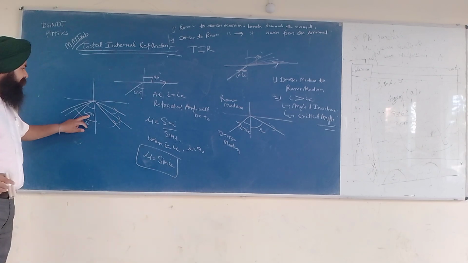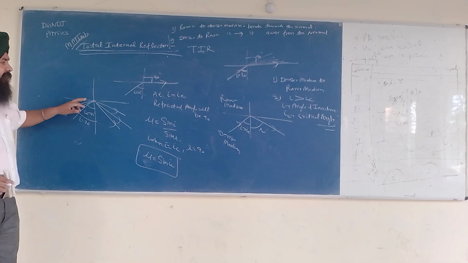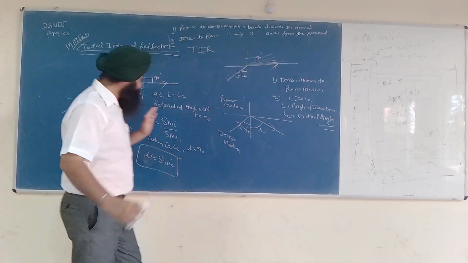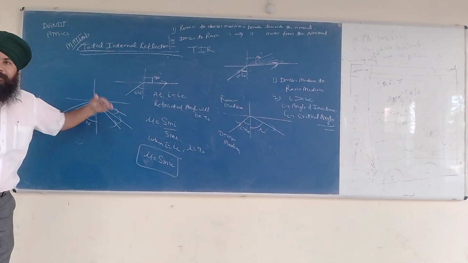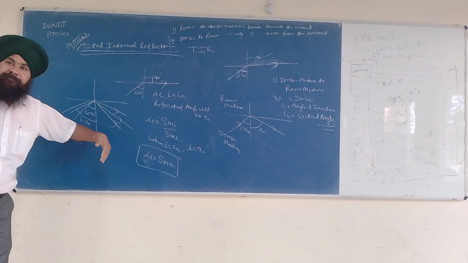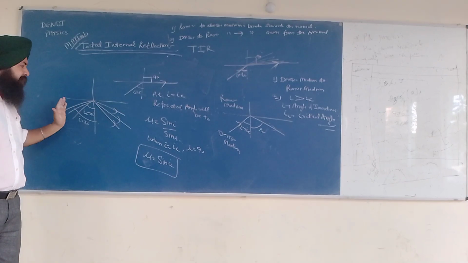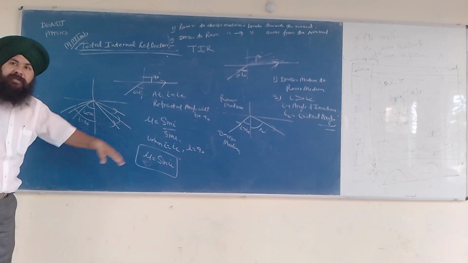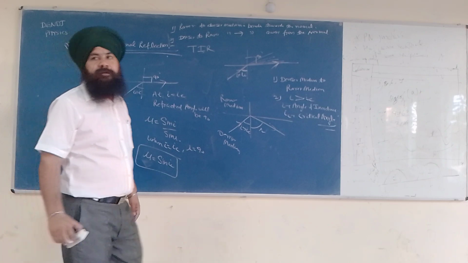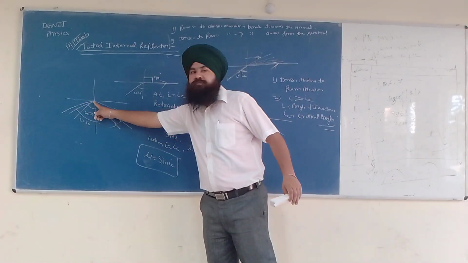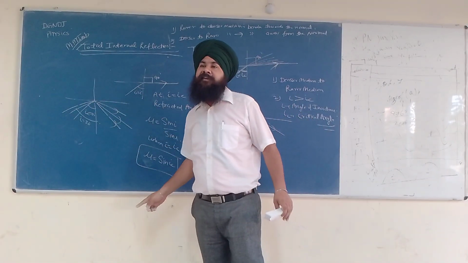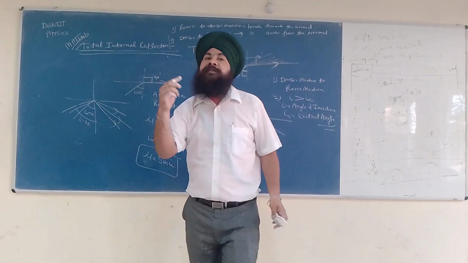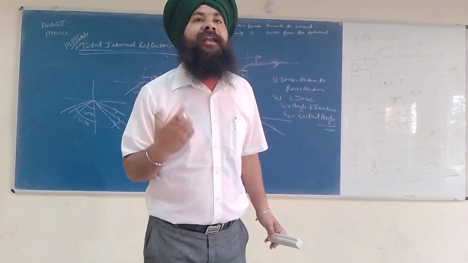Now see, at 25 degree, the light will travel along the boundary path. At 26, the light will bend back in the same medium. 27, light will be reflected back in the same medium. 28, same medium. So this is called a TIR. Whatever light strikes at this point, all the light will be reflected back in the same medium, and this happens just because of the critical angle.